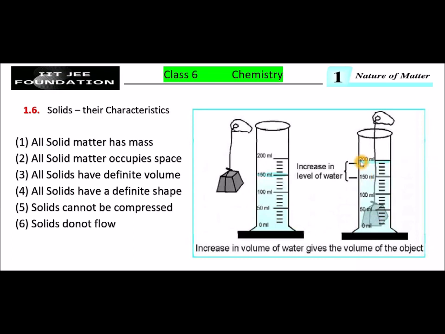So what is the difference in readings? Before dipping the solid, the water level is 150 ml. After dipping the solid, the water level is 200 ml. The difference in readings before dipping and after dipping, that is 200 minus 150, 50 ml, gives the specific volume of the solid being dipped.